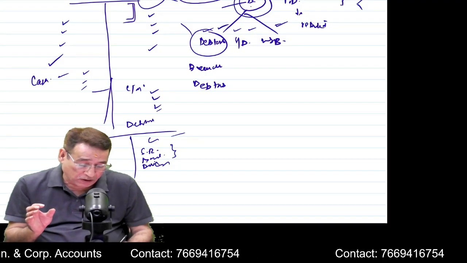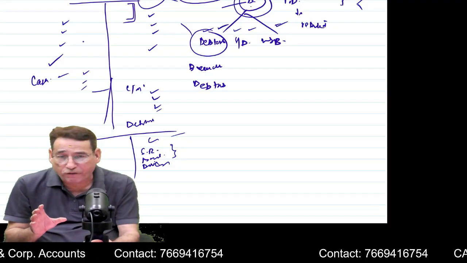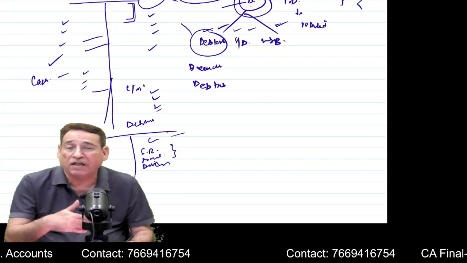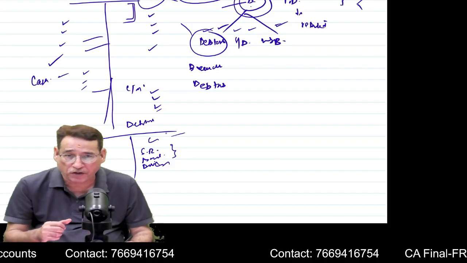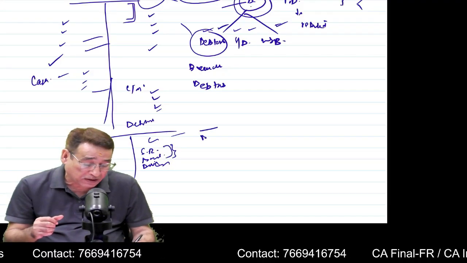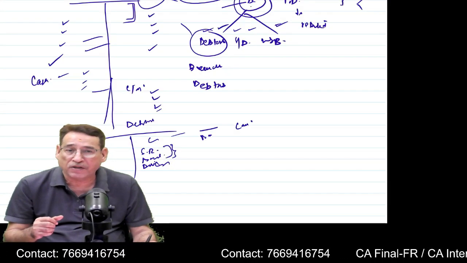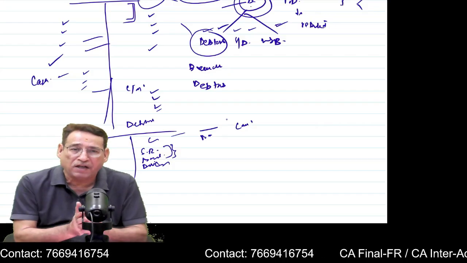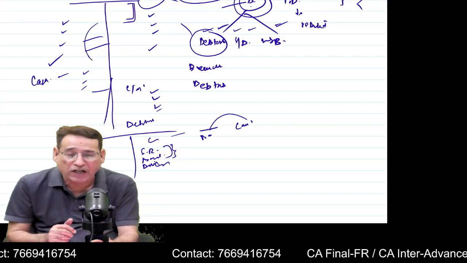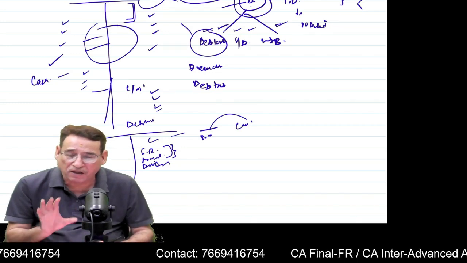Similarly, discount. These items will not find place in the branch account. If you remember, in the regular classes I told you why these items do not come in the branch account. Because these transactions are related to the branch and the branch customers. Any transaction related to only the branch and the branch customer will not find place in the branch account. Is it clear to you or not?